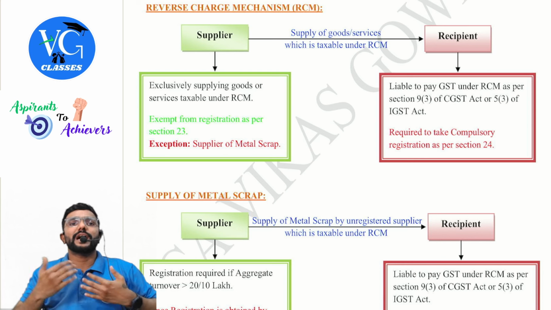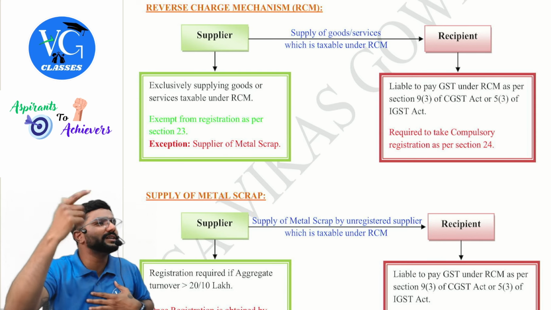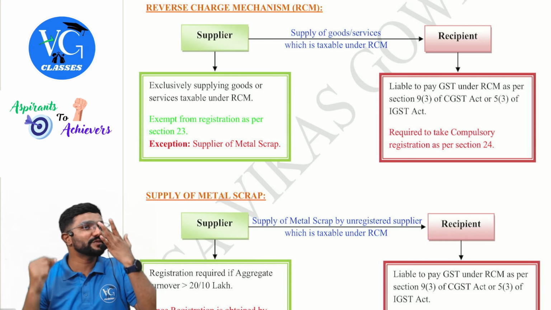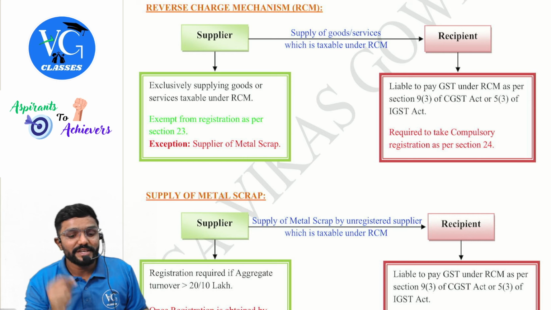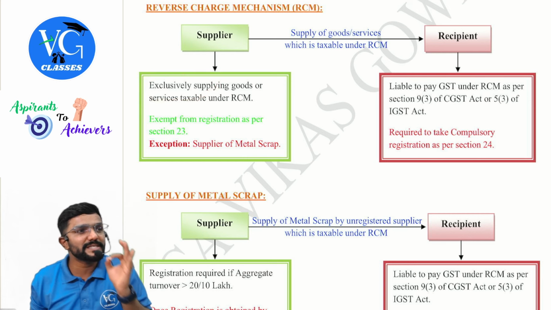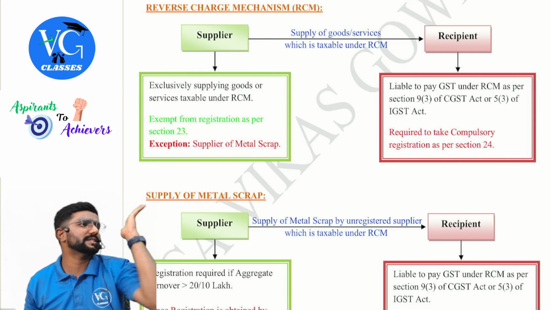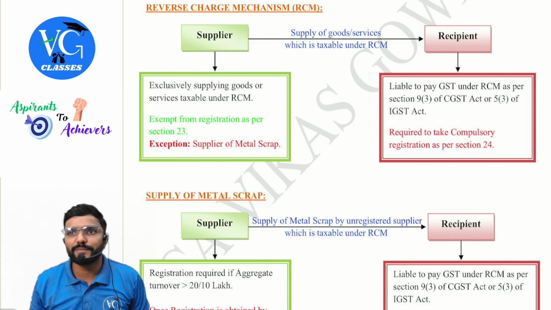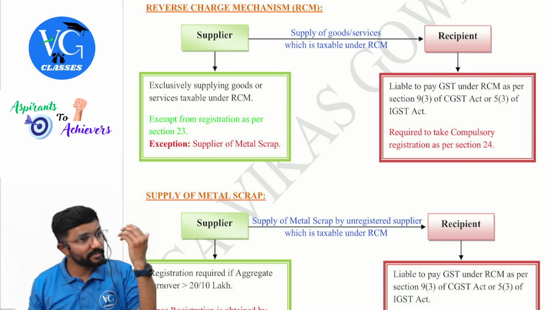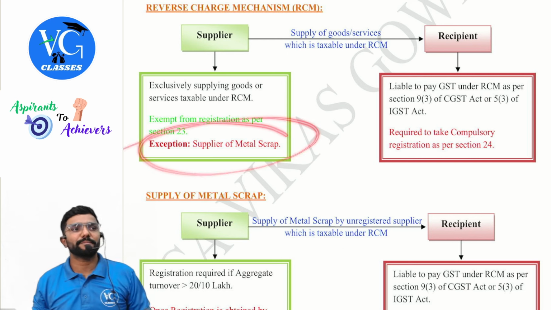Now I am the supplier, supplying 2 goods. One is taxable under RCM, one is taxable under FCM. For me, is turnover applicable? Yes. If I cross the turnover, should I get registered? Yes. Here what I told was that the exemption is only if I'm exclusively supplying goods or services which are always taxable under RCM, guys. Okay, lifetime exemption for him, provided he is providing only that. Okay. The exception is the supplier of metal scrap.